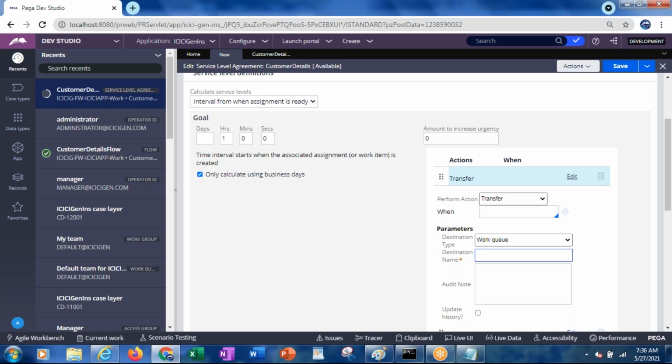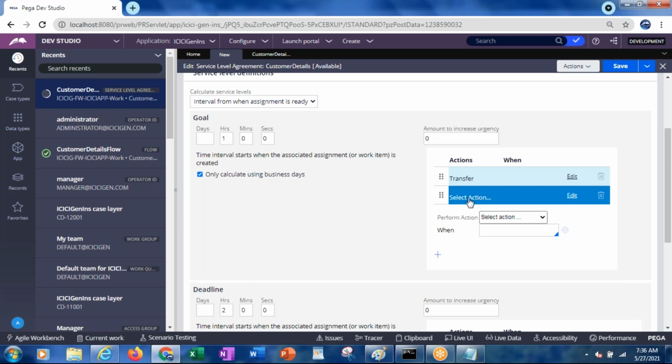As I said, work basket and work queue both are the same. So if you give work queue and specify the queue name, it will be going to that particular work basket. Otherwise, if you specify work list and give that operator's work list name, it will be going to that particular operator's work list. So likewise you can do that, and these actions are common for all of them. For goal also, same thing.